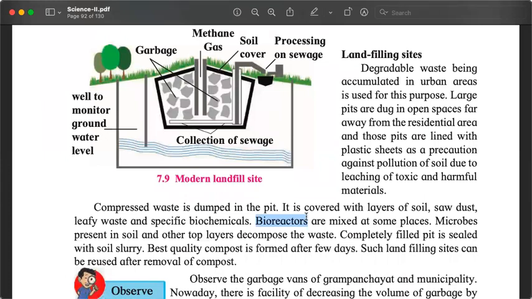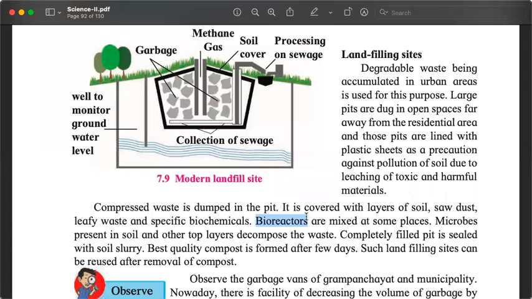We can produce the gas. We can use the manure. We have studied this in class 9 also. So there is a diagram also, a picture of a modern landfill site. We should use more and more such sites in our cities, but unfortunately, that is not happening at a large scale.